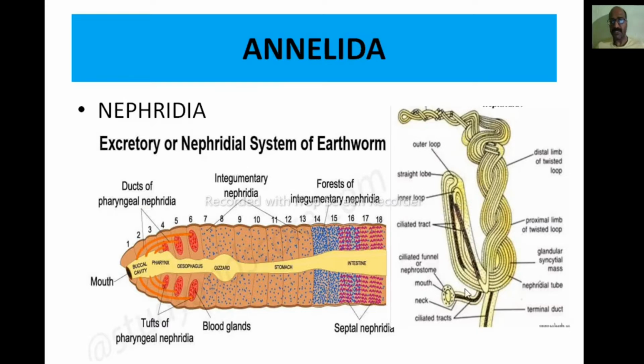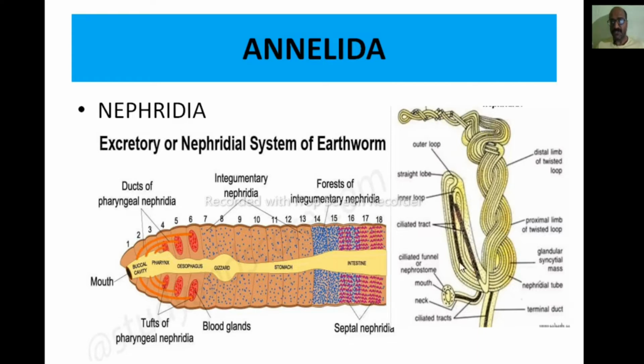A nephridium is nothing but a coiled tubule which has two openings. On the inner side, the ciliated funnel or opening is present, and outside there is the opening of the excretory pore. In between the two is a long elongated tubule which coils and forms this structure. This is the straight lobe, this is the twisted lobe, and the upper part is the apical lobe.